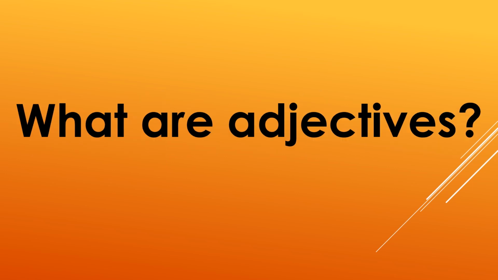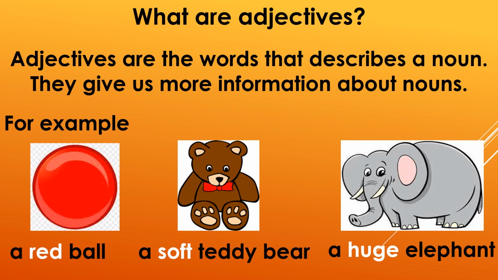What are adjectives? You must be thinking, such a big word, what does it mean? It's very simple, just listen to me carefully. Adjectives are the words that describe a noun. They give us more information about nouns. Now children, we had already learned what are nouns. Nouns are the names of a person, place, animal or thing. So adjectives give us more information about nouns, more information about that person, place, animal or thing.